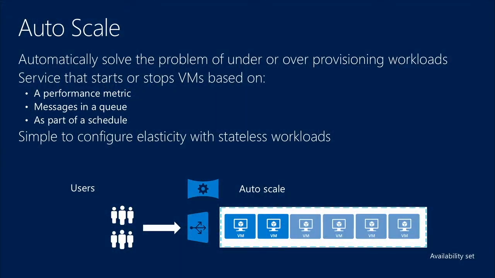Another feature that helps dramatically with scale and also cost and agility is the auto-scale feature. The auto-scale feature basically solves the problem of under or over provisioning workloads. What it essentially does is it stops virtual machines or starts virtual machines based on a metric. This could be a performance metric such as CPU. It could be the number of messages in a queue, and it could also be just based on a schedule. And it's relatively simple to configure.